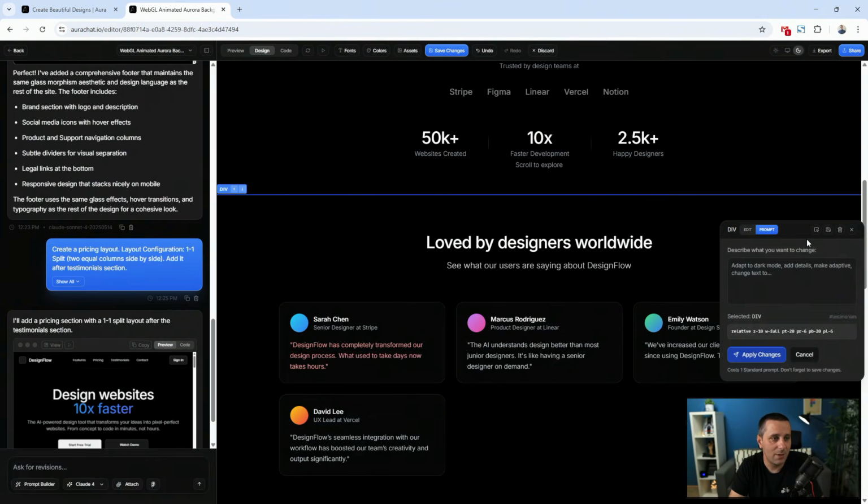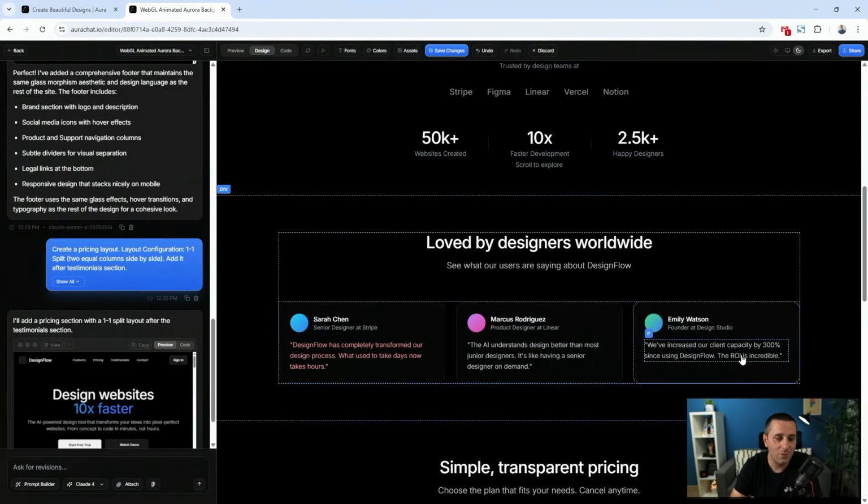So what I can do is select this and say, select the parent and say, have display just 3 instead of 4 testimonials, and hit apply changes. What it's going to do is basically reverse back and go back to where we were at the beginning. But this is the whole point of this tool, to allow you as a designer to be super creative, to get down to the nitty-gritty before you even start speaking with developers, before you even export this and take it into Cursor and whatever.